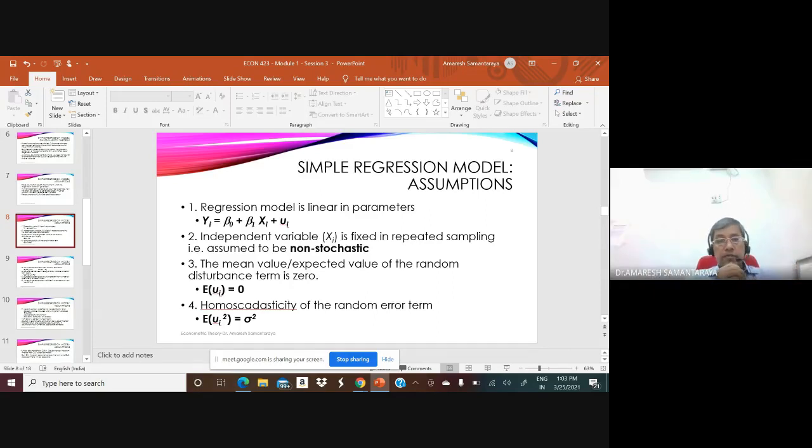Okay. Now, what is the first assumption? The first assumption is your regression model is linear in parameters. See, in examination, I generally make this a compulsory question: talking about the classical linear regression model assumptions. Why do I make it compulsory?